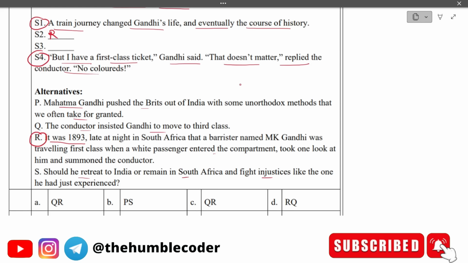That is why R will come in the second sentence, and then in the third sentence will come Q. Okay, so Q, that is, the conductor insisted Gandhi move to the third class.